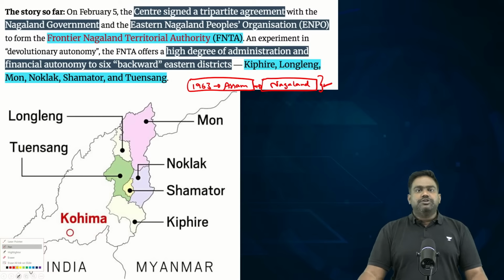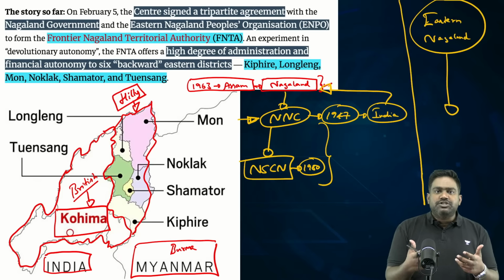So, this region was largely ignored and neglected as a frontier region. Though western parts of Nagaland were under British control and administration, and saw some sort of investments and development, eastern parts of Nagaland, the frontier areas bordering Burma, which is today's Myanmar, these hilly areas were largely kept aside, treated separately, and the region did not see much development.